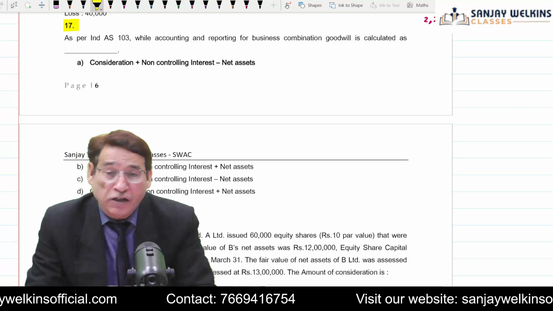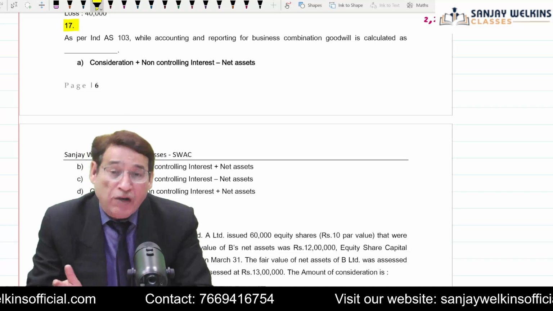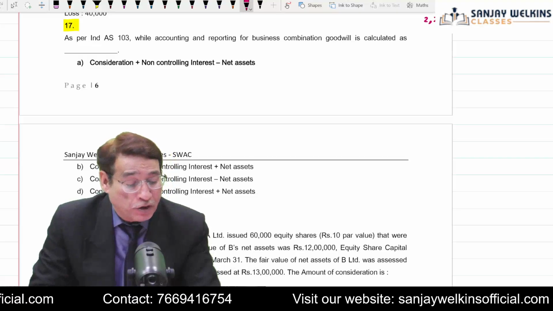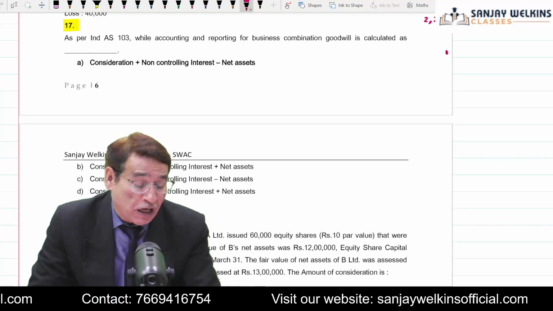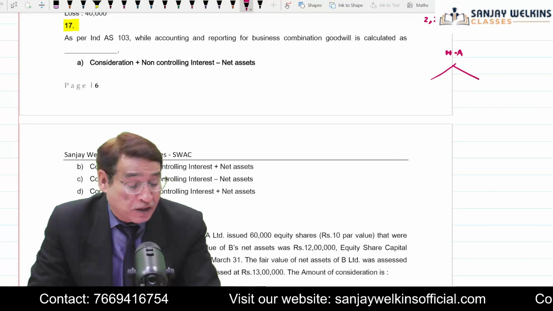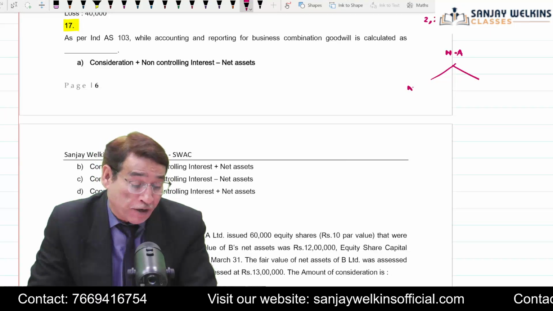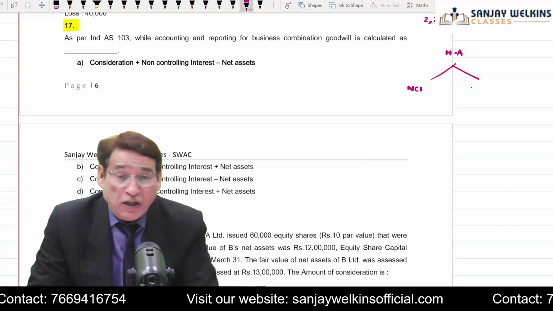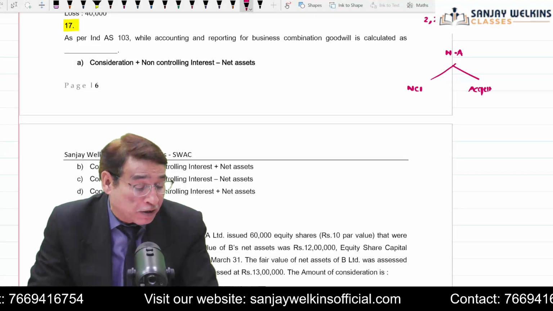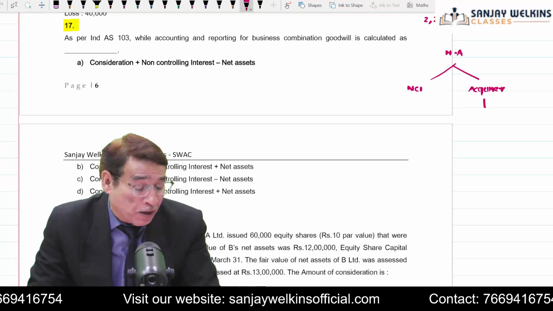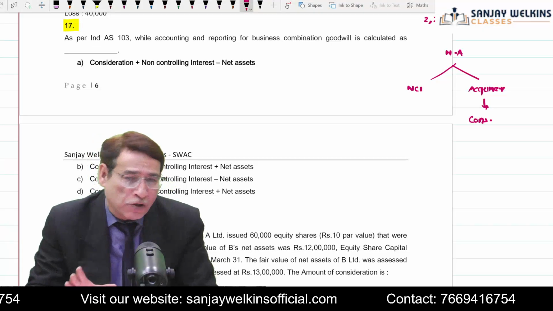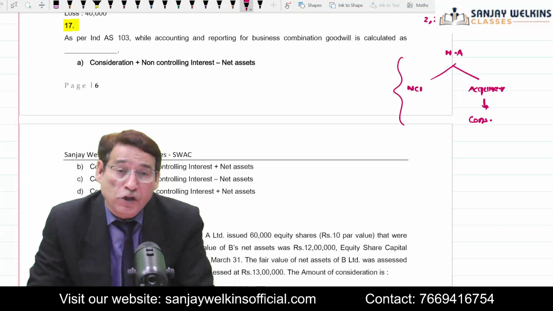In question number 17, it is stated, as per Ind AS 103, while accounting and reporting for business combination, goodwill is calculated as. Now here some of you may face a problem, because we have a habit of computing goodwill in this manner. First, we take into account the net assets, then the share of NCI. Then whatever remaining net assets are there, we presume these belong to the acquirer, correct? And then we compare it with the consideration to get the amount of goodwill or gain on bargain purchase. This is the methodology which we have adopted.